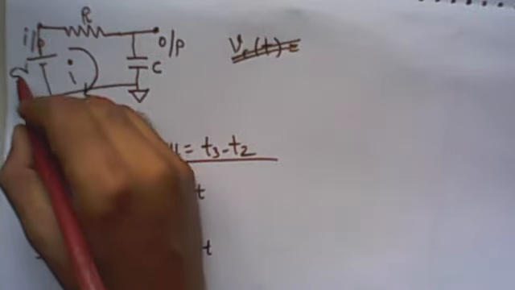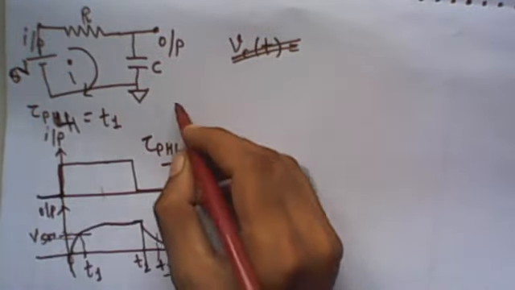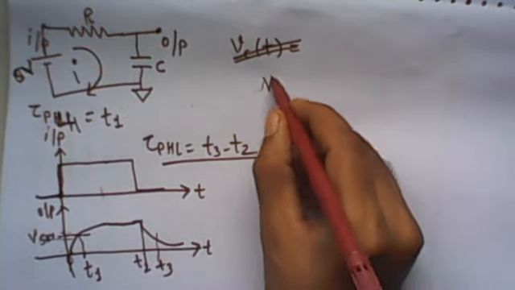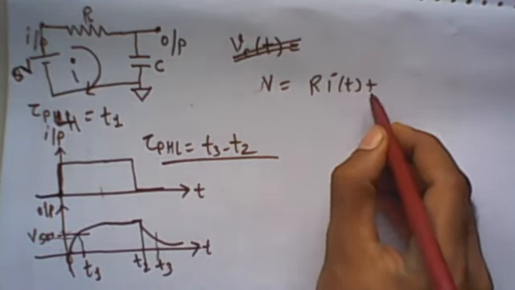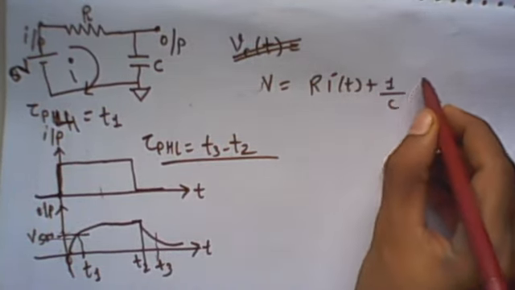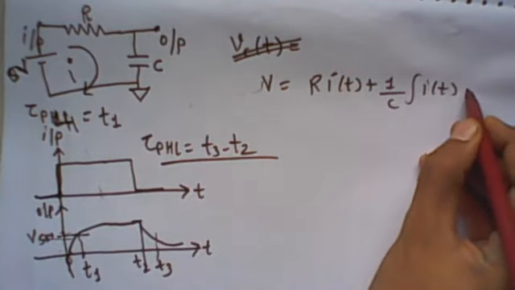Here we have a supply pulse of 5 volt, let's say VDD or V voltage. Let me apply KVL: V is equal to R into I of t plus 1 upon C integration of I of t dt.